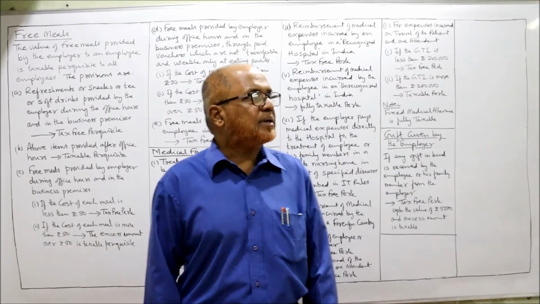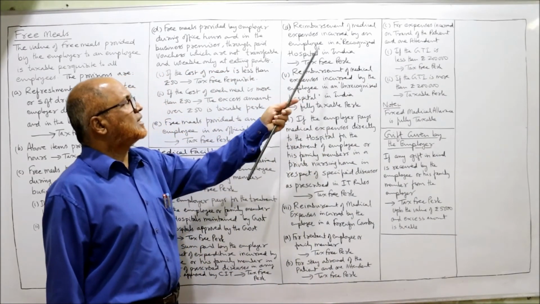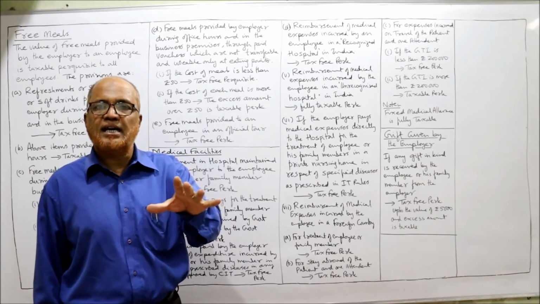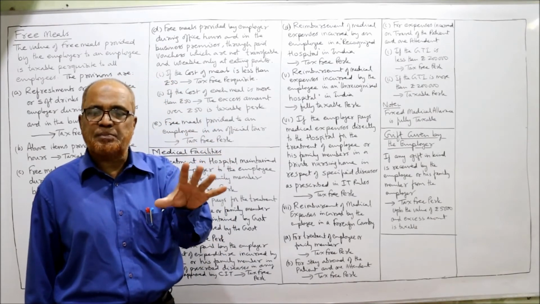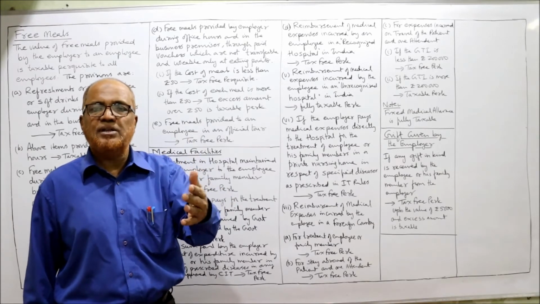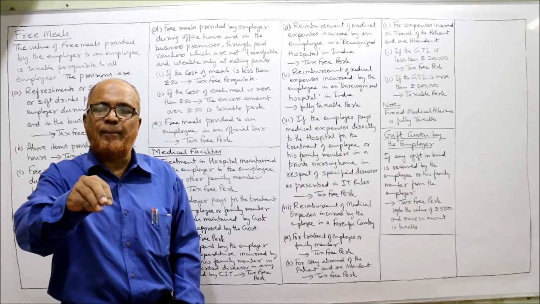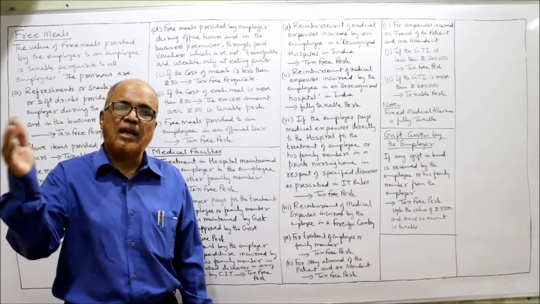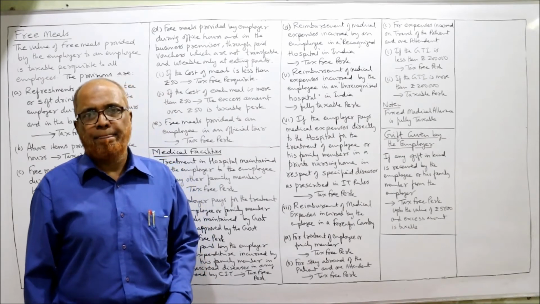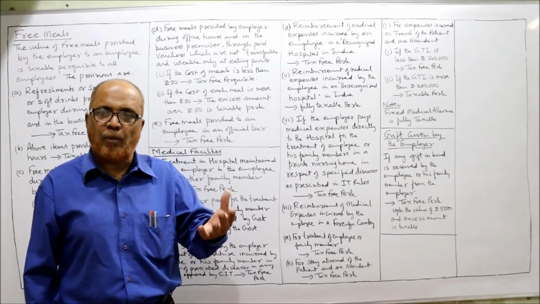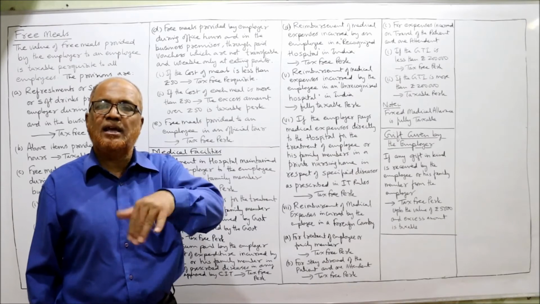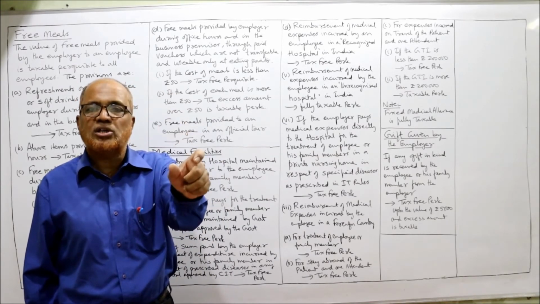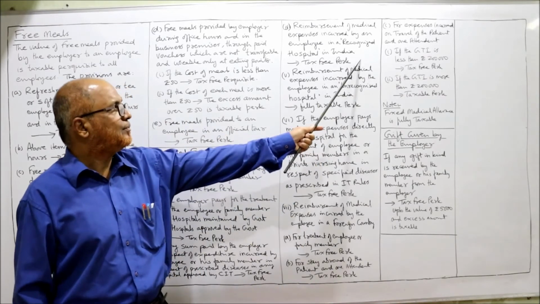Next one is reimbursement. Reimbursement of medical expense incurred by an employee in a recognized hospital. Income Tax Act has recognized these hospitals. Reimbursement means, first of all, the amount is paid by the employee from his own pocket. Later on, the amount is reimbursed by the employer. If the expenditure is incurred in a recognized hospital, it is a tax-free perquisite.